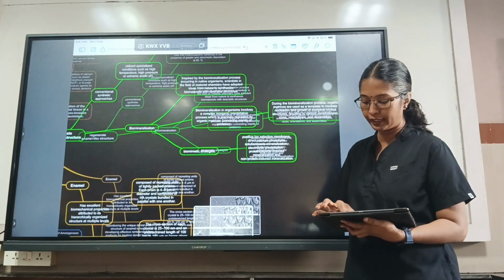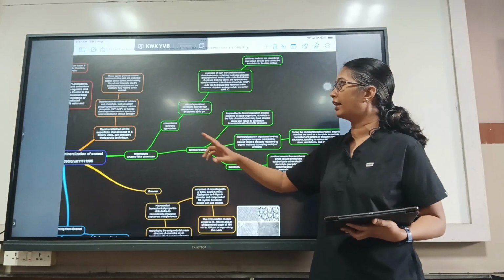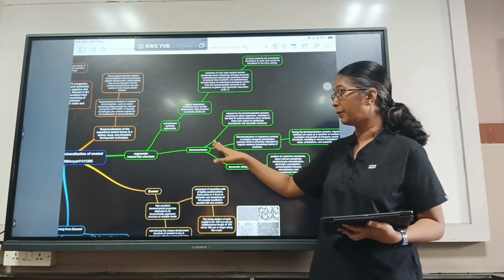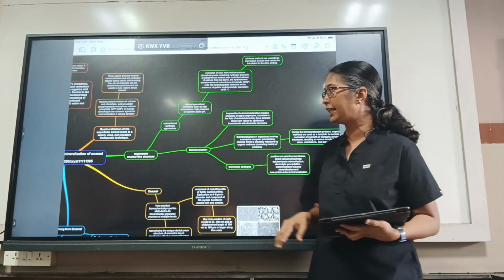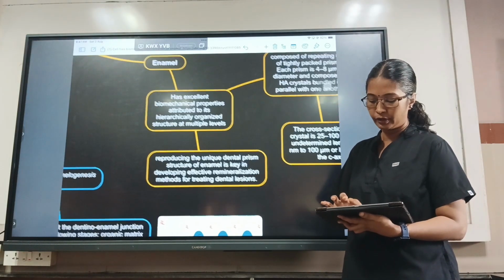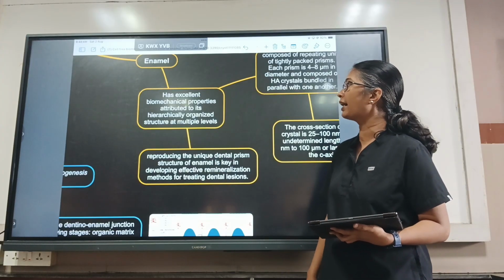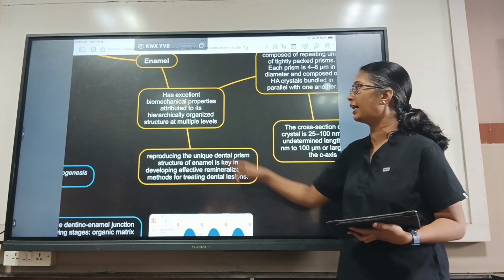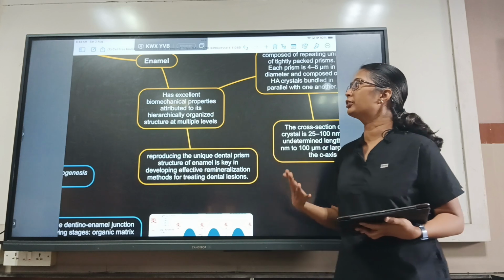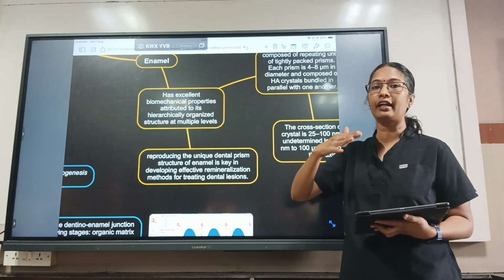So now that we know enamel is the hardest tissue, the remineralization is not of good quality, and there are many biomineralization methods for regenerating enamel-like structure. Now we will see the basic structure of enamel. So enamel has excellent biomechanical properties attributed to its hierarchically organized structures at multiple levels. So why is enamel so hard? It is not because of the hydroxyapatite crystals. It is the way they are arranged.